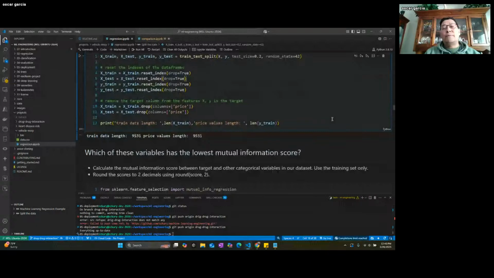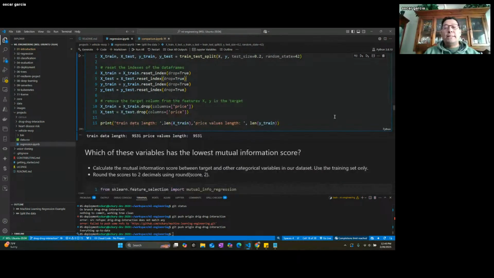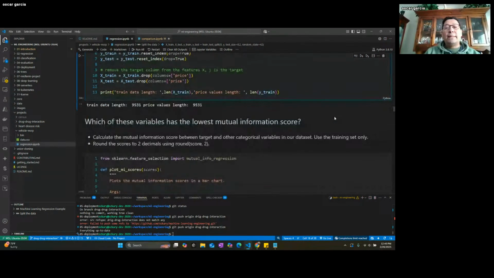And what we want to do is, for our training data, remove the target label, because the purpose of the training data is to understand how to arrive at a price. So we remove that column altogether. And then we can go ahead and look at our data set. Our data set now has 9,531 records. That's what we're going to train our model with.